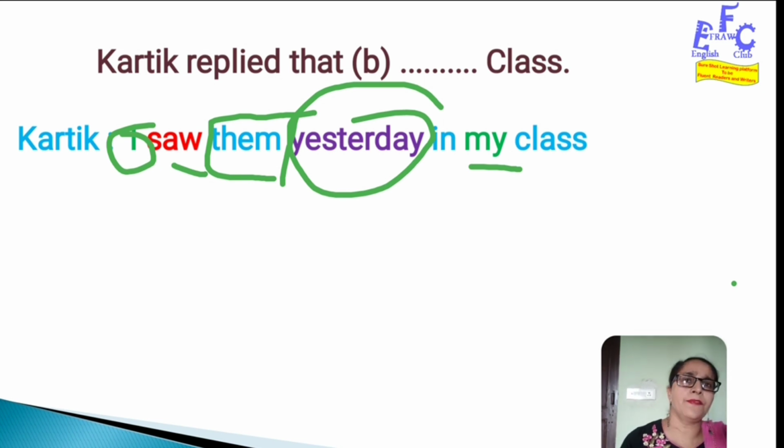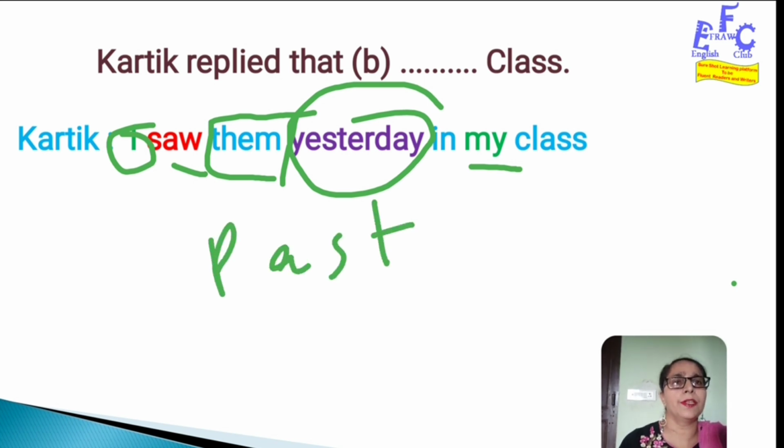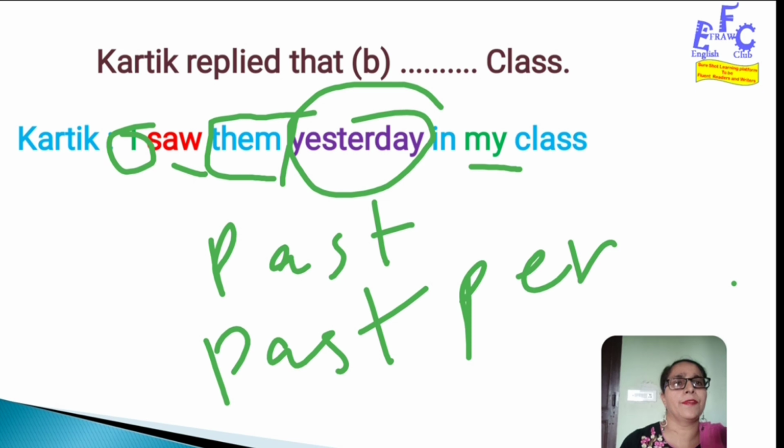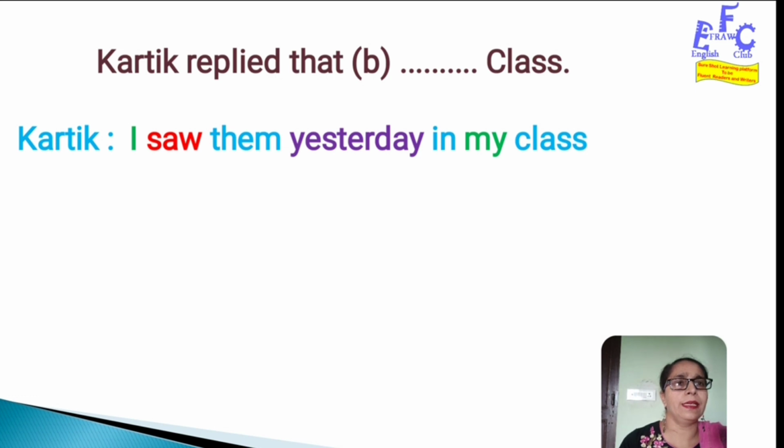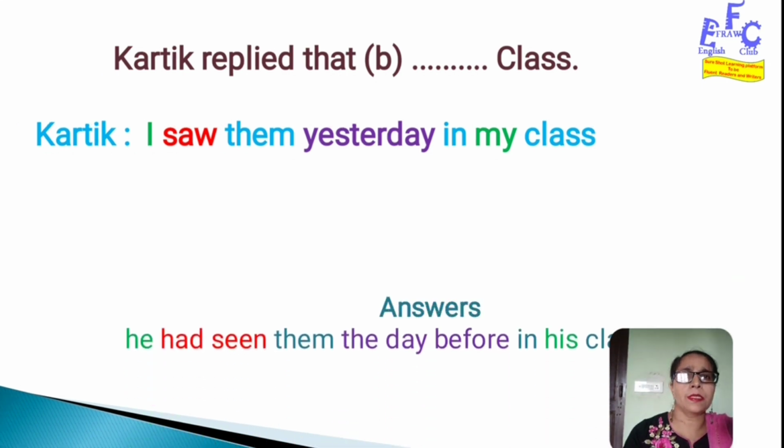So this "I" is the first person pronoun and it will be converted into the third person pronoun, that will be "he". And this "saw", as this is in simple past, should be converted into past perfect. And "yesterday" will be changed into "the previous day". "My" will be again changed into "his". Now let's see what is the answer here. The answer to this is: he had seen them the day before in his class.